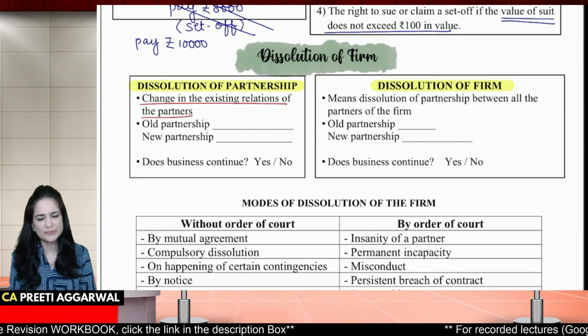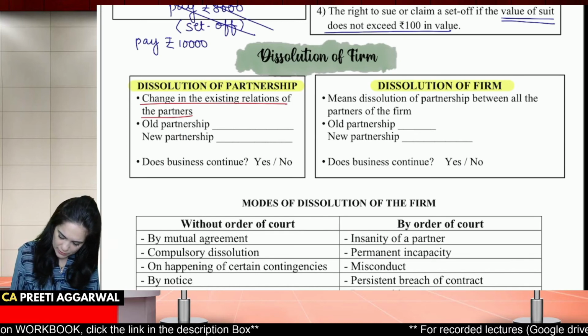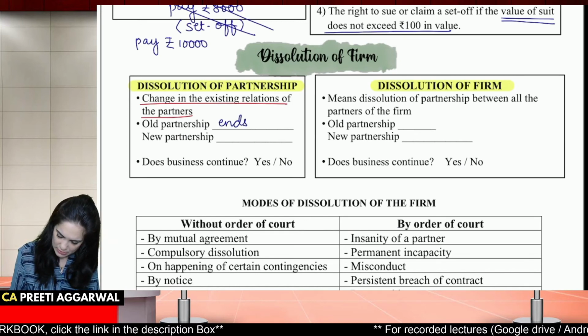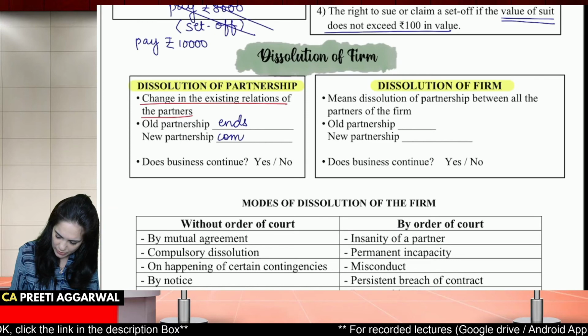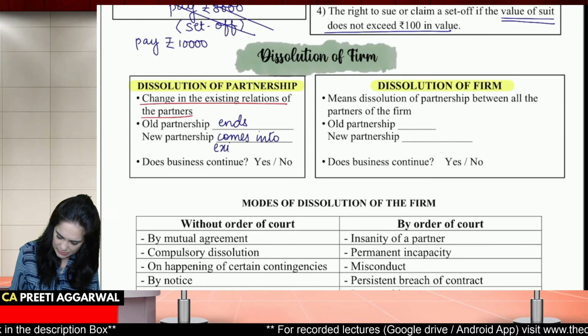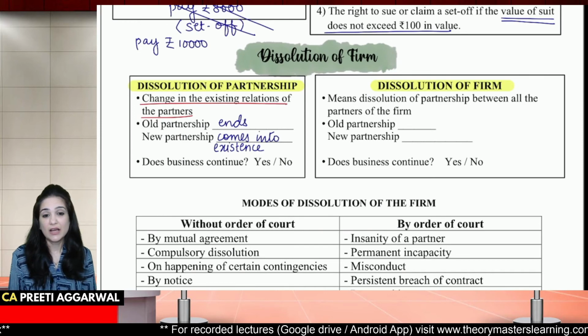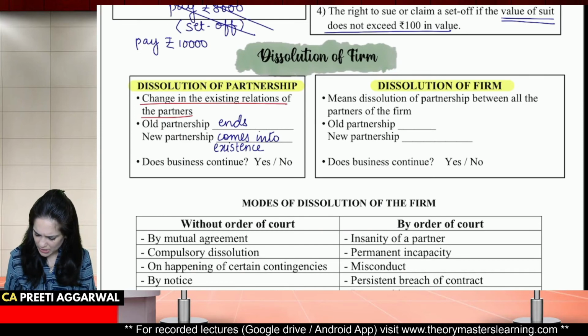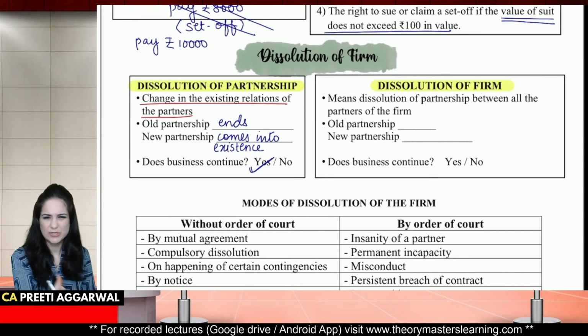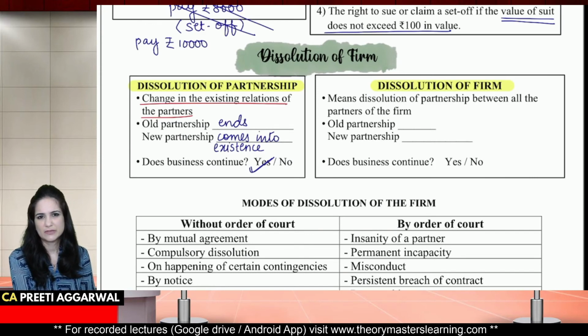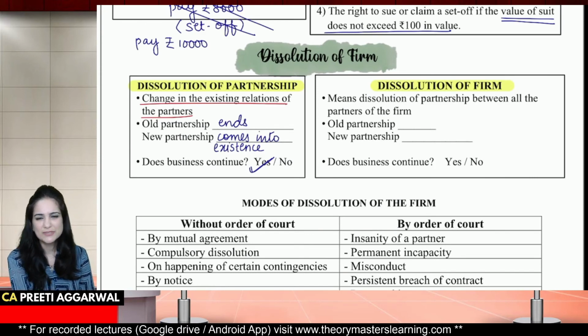Business will continue. So the old partnership ends, and a new partnership, you can write down, comes into existence. Does the business continue? Yes, there's just some change in the existing relation of partners. Business continues.